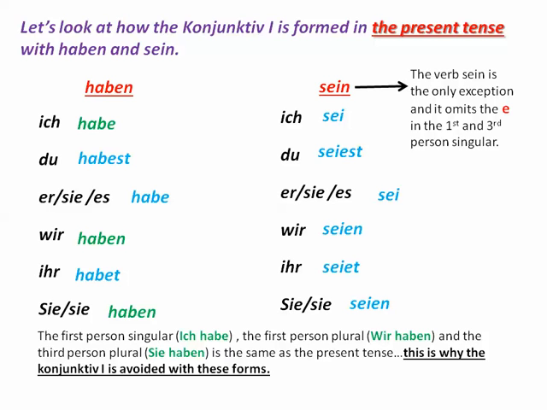And you can see here that this is considerably different from the way the verb looks in its present tense, which would be ich bin, du bist, er ist, wir sind, ihr seid, sie sind. So there's no mistaking it. But that's really an exception. In most German verbs, subjunctive one will be indistinguishable from the present tense in the first person singular conjugation and in the first person plural conjugation, as well as in the third person plural conjugation.